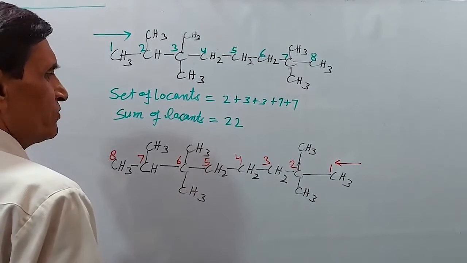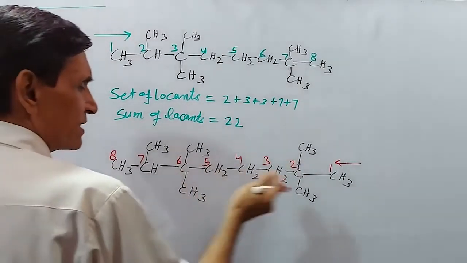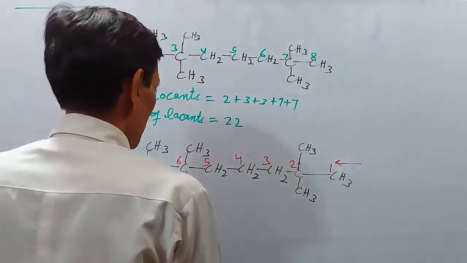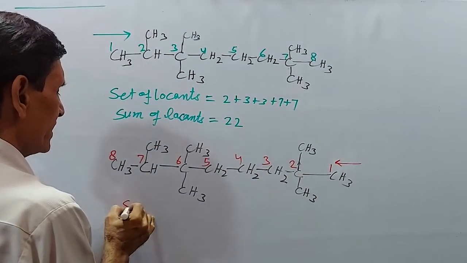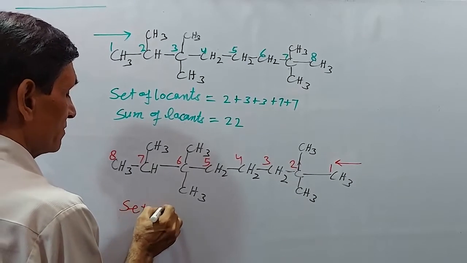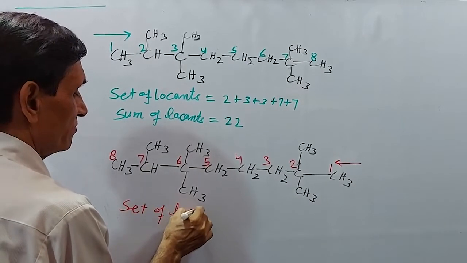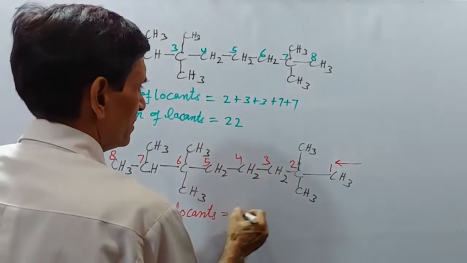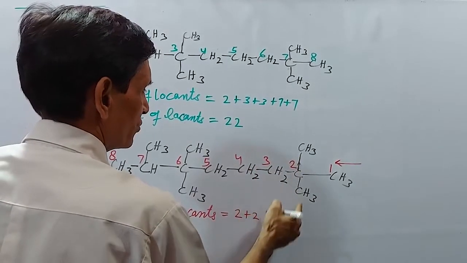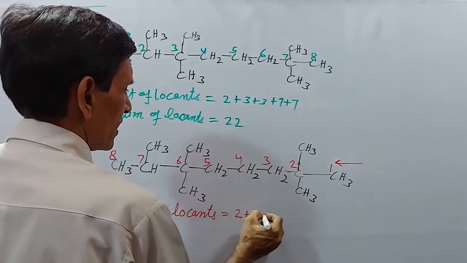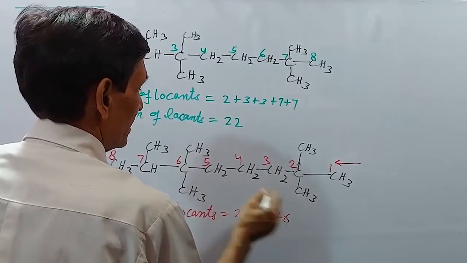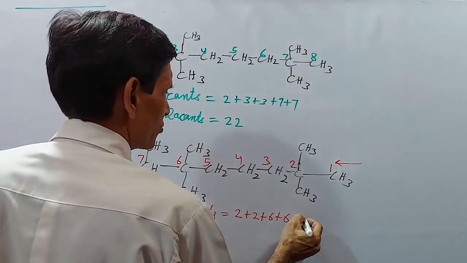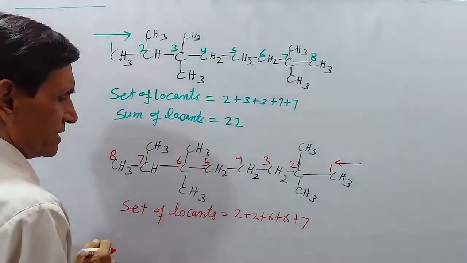Now, the next point I am going to check: we start numbering from this side. Then the set of locants: on the second carbon, one branch, and another branch. Then on the sixth carbon, two branches of the same alkyl group. Then on the seventh also, another branch is present.